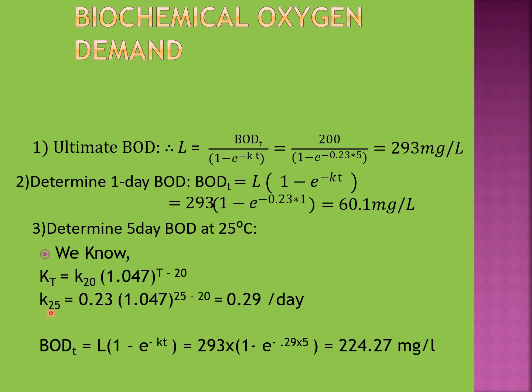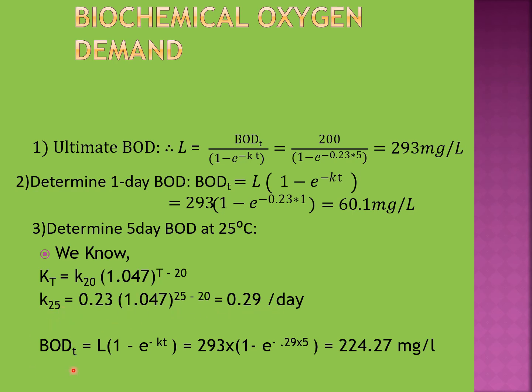So this is K25. The value of K20, that means the rate constant at 20 degrees Celsius, is given in the question and it is 0.23. If it is not given, we will normally use 0.1 for this K20. T is the required temperature, which is 25, and finally we get K25 equal to 0.29 per day.